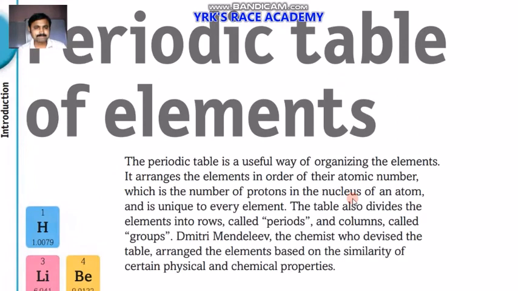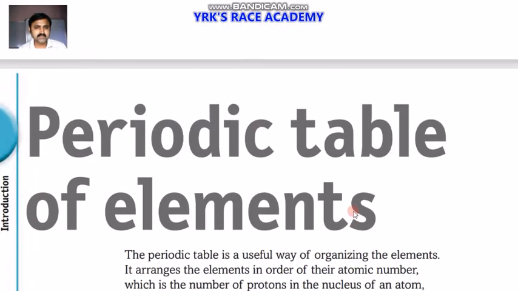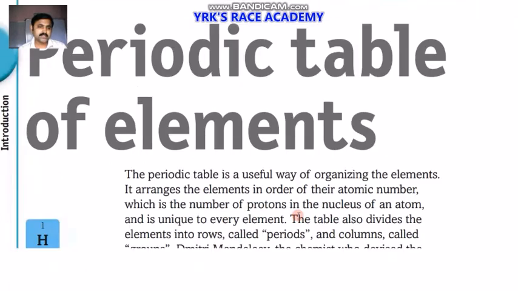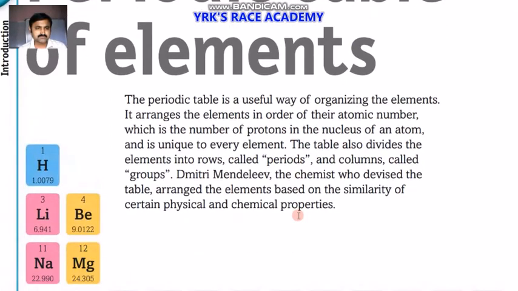Okay, so this is our introduction today, and the periodic table of elements is a very useful way of organizing the elements, arranging them in order of atomic number.